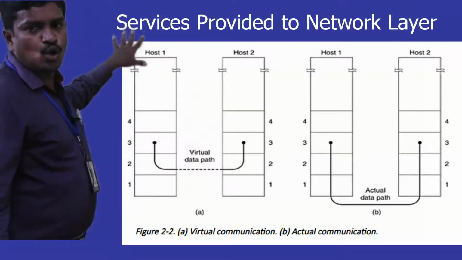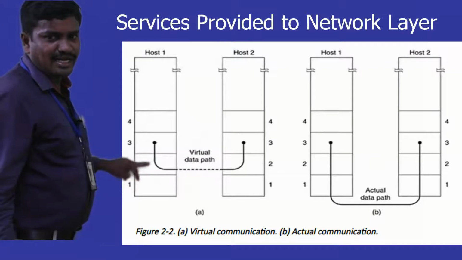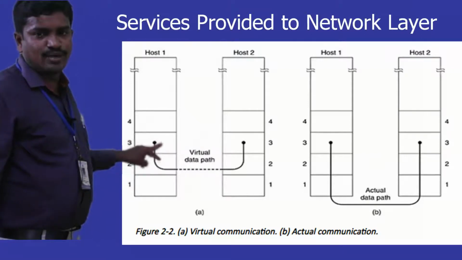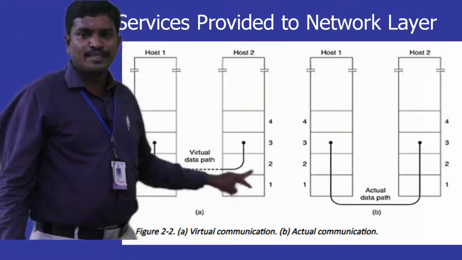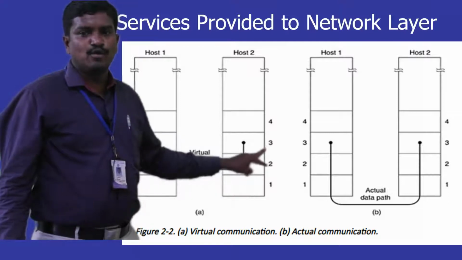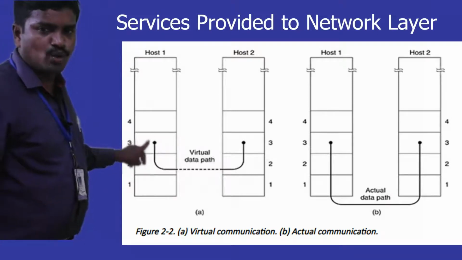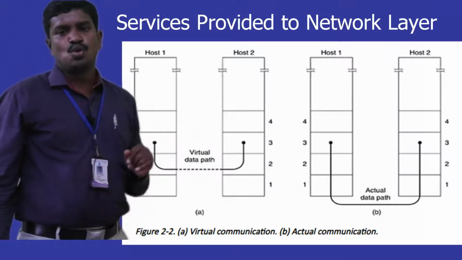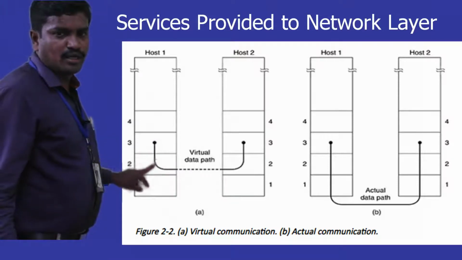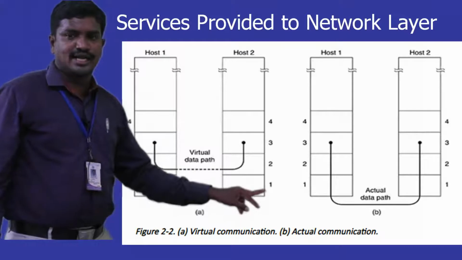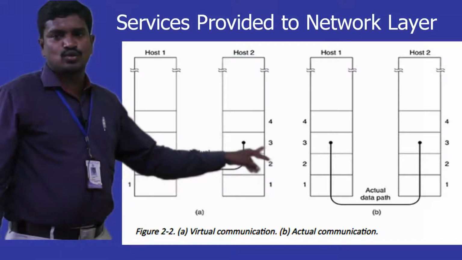If you observe here, host 1 and host 2 want to communicate, but layer 2, the data link layer, is taking the content from the third layer, the network layer, and communicating with the data link layer of host 2, and that data link layer will deliver the data to the layer above, the network layer.